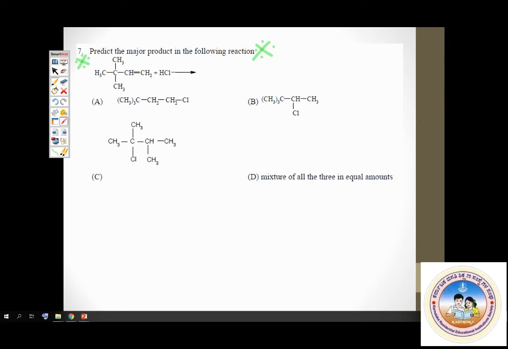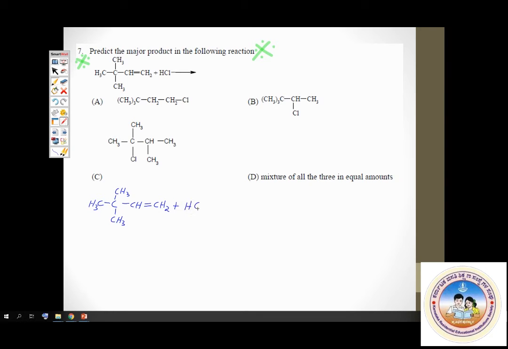The pi electron density is utilized to abstract H plus. H plus will add on to the first carbon. This goes by the Markovnikov's rule itself, right? H goes to the carbon with more number of hydrogens. Now let's see what we get.